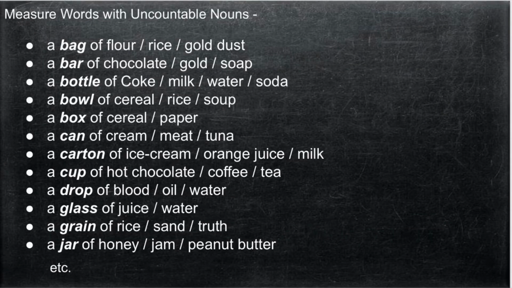Now let us see a few words which are called measure words which can be used with uncountable nouns.